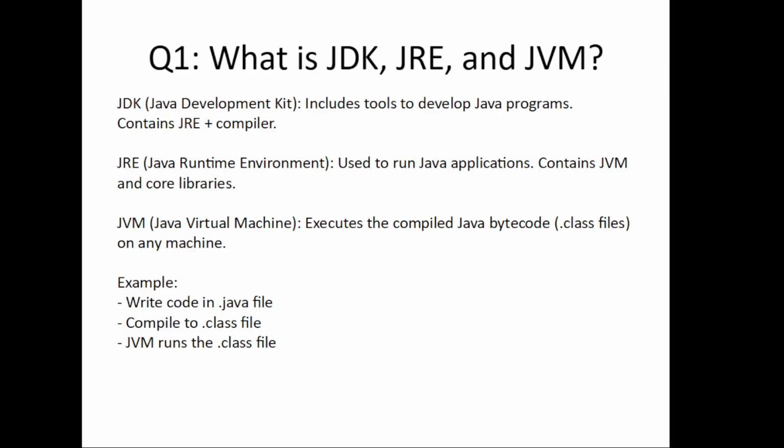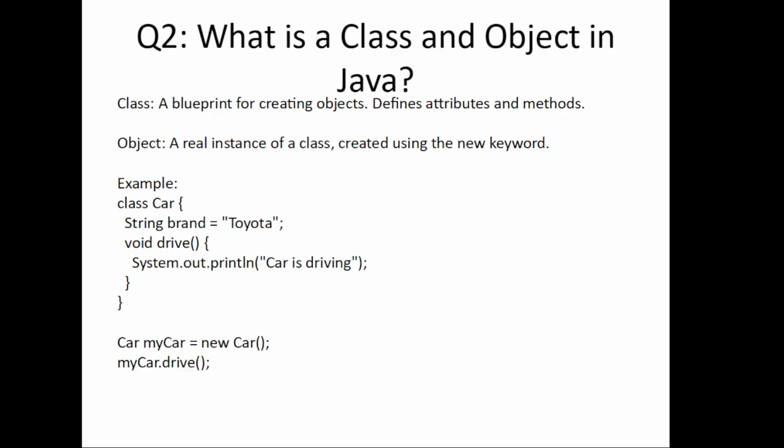Moving forward to the second question. So second question is, what is a class and object in Java? So as you know, Java is an object oriented language. So understanding classes and objects is key. So here class is like a blueprint. It defines variables and methods inside it. And an object is an actual instance created from that class using the new keyword. So with the help of an object, we can call any method of our class.